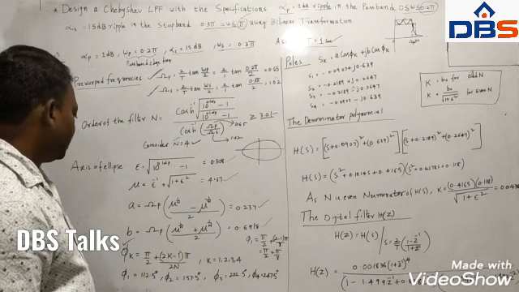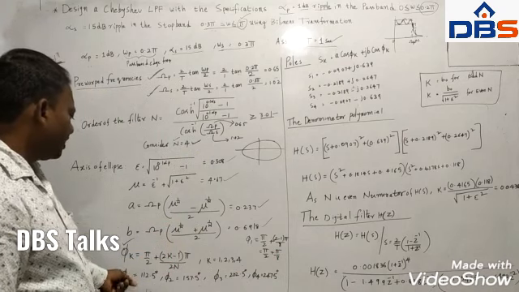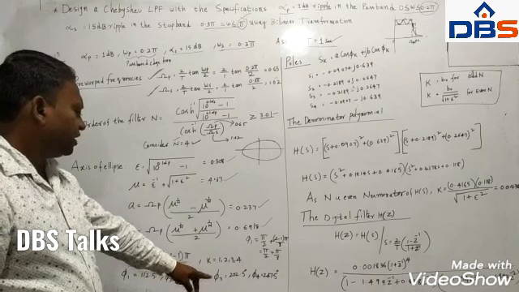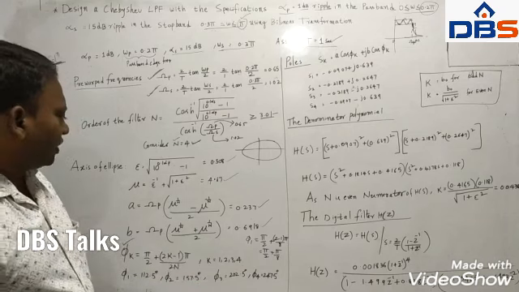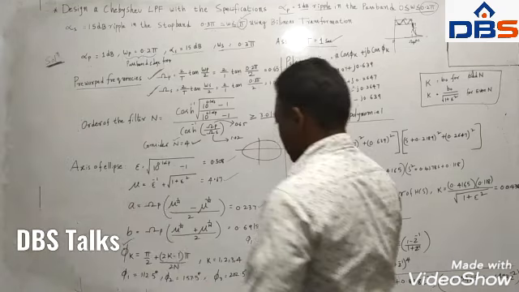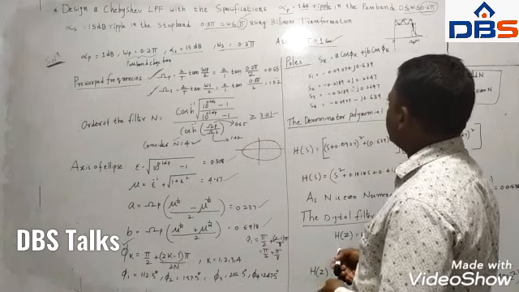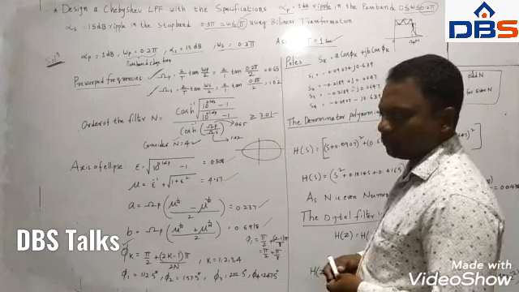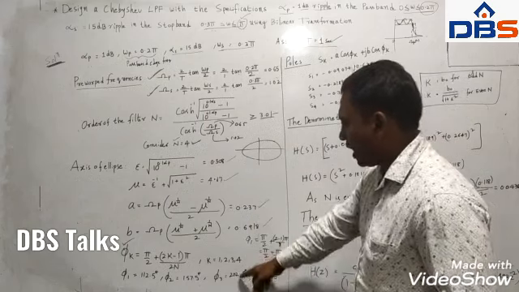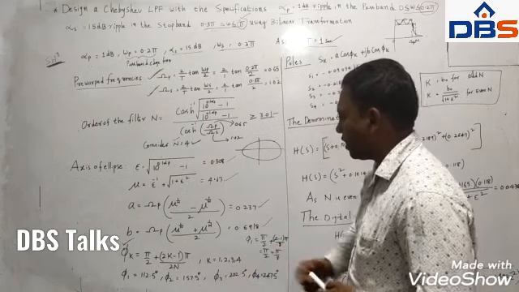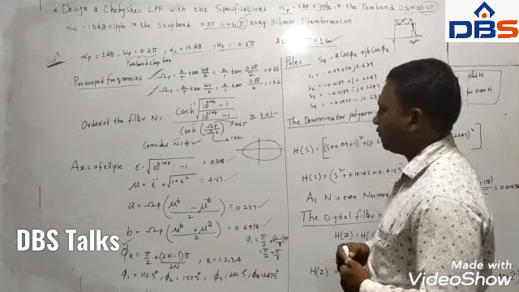Like that you will get different angles, phi_2, phi_3, phi_4. Now using these angles, we are going to find out the location of the poles. Four angles are there corresponding to each k value, and we find the location of each pole.